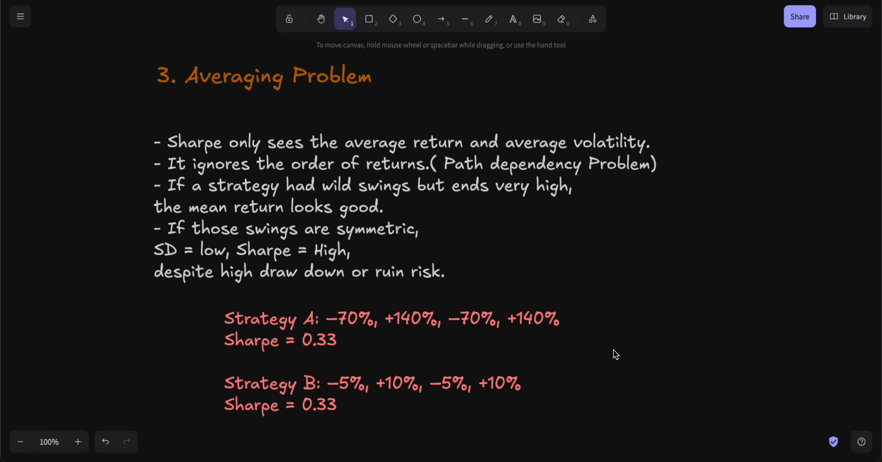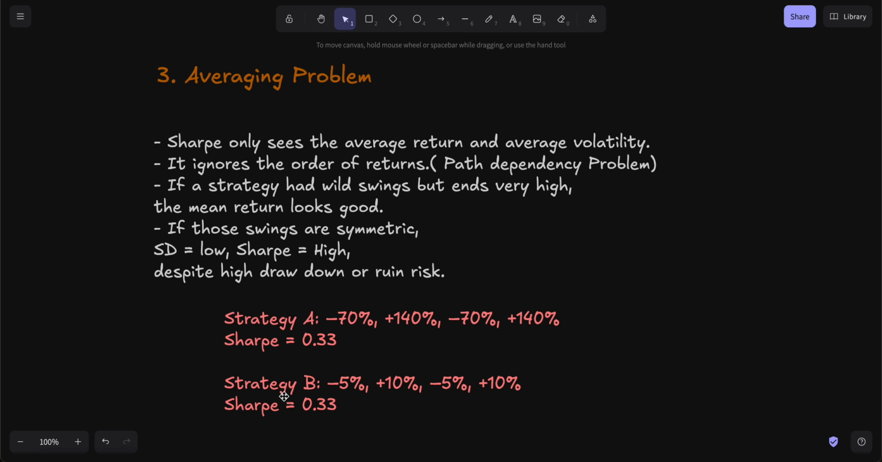Now, this Sharpe ratio will be exactly the same as strategy B, which has got minus 5, plus 10, minus 5, plus 10, which is common for many people out there on a monthly basis. It's expected to have those kinds of swings. But both strategy A and strategy B are the same. And you would think, hey, Sharpe ratio should be picking this up. But no, Sharpe ratio hasn't picked them up.